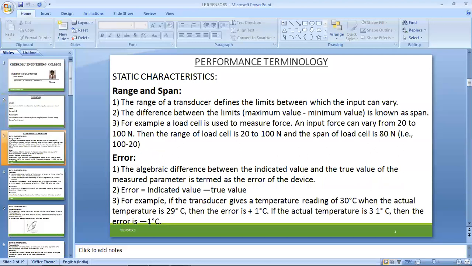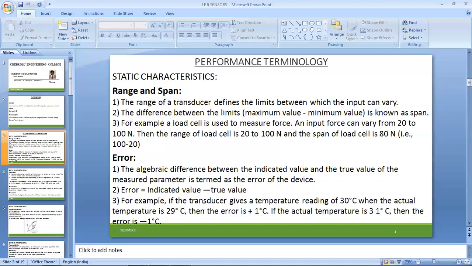Let us know how the performance terminology takes place. Moving on with respect to the statistical characterizations. There will be a limitation for each and every device which is manufactured. So for this particular sensor and transducer also, there are particular terms, that is range and span.